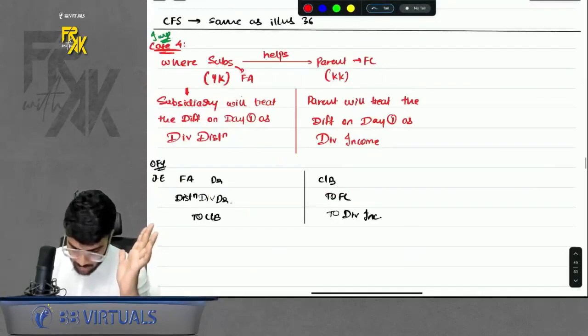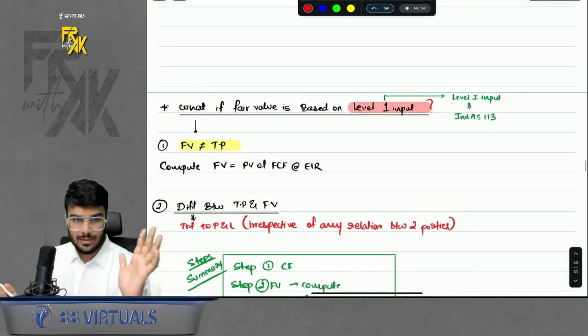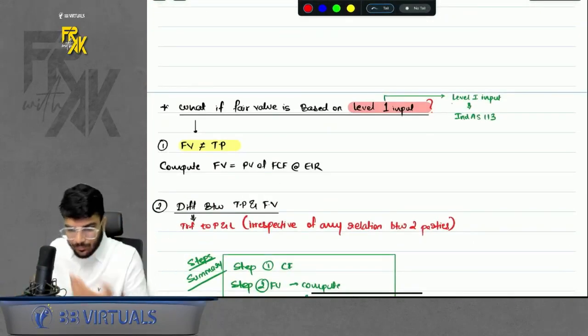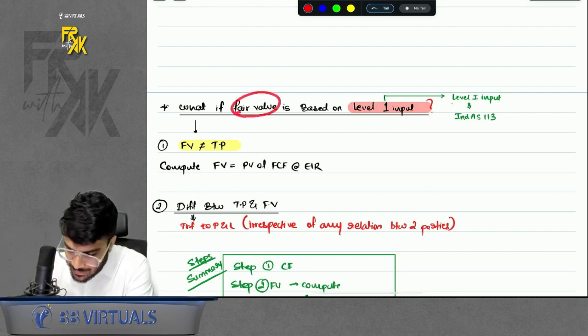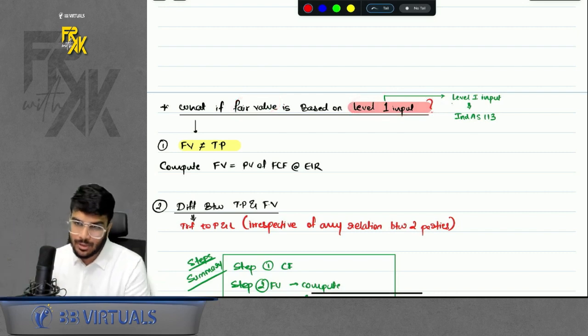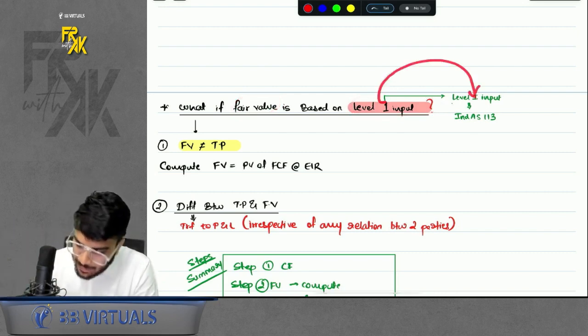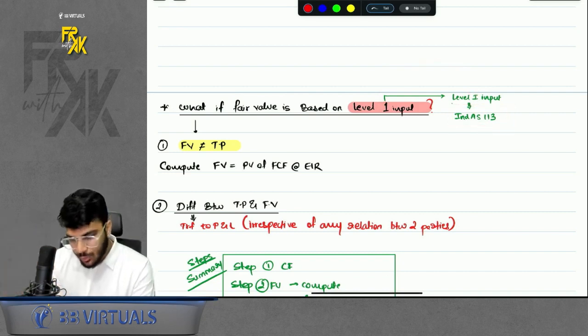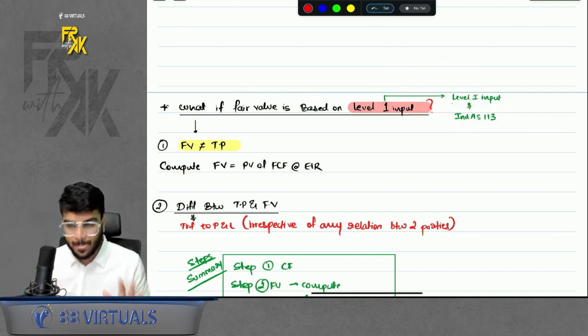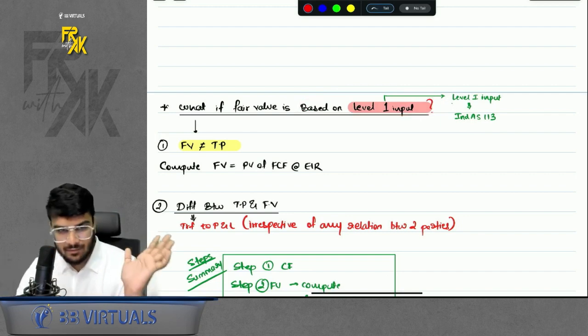Okay, done. So this was the relationship part, right? We are through with this. Let's proceed further with our revision. The next point is, what if the fair value is based on level 1 input? Now what is the meaning of level 1 input? That we will understand in Ind-AS 113. As of now, just remember. If you haven't studied Ind-AS 113, it's fine.